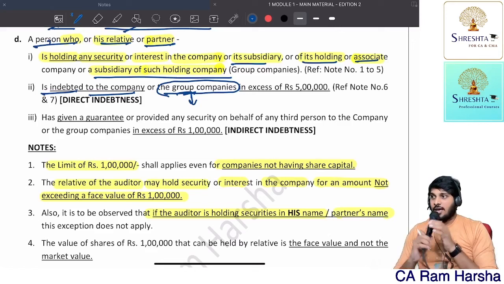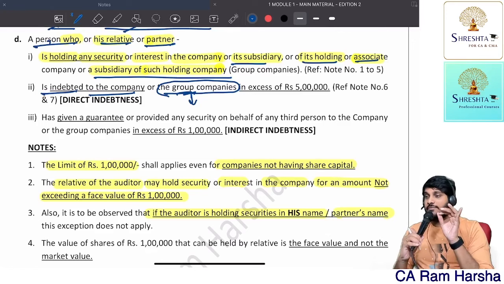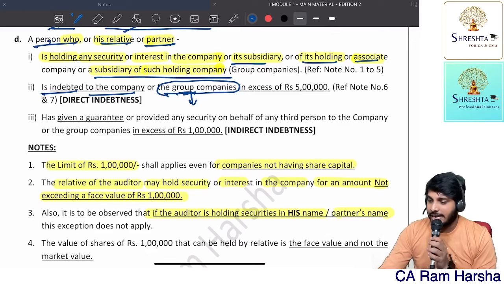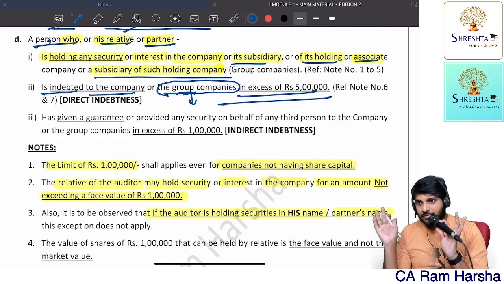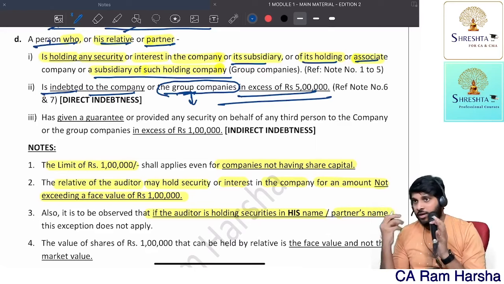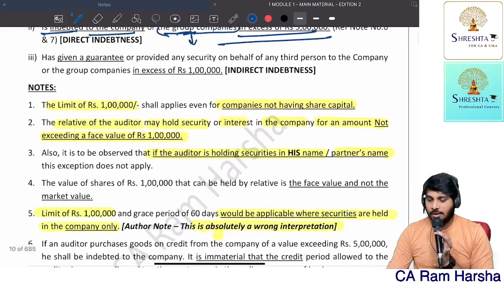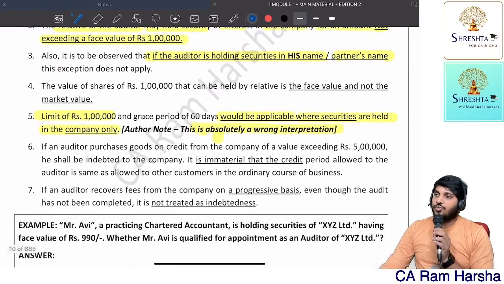Now what are they saying? A person or his relative or partner, if they are indebted to the company in excess of 5 lakhs is disqualified. In excess of 5 lakhs, if at all we are having indebtedness together, disqualified. Now, okay, indebtedness means what?